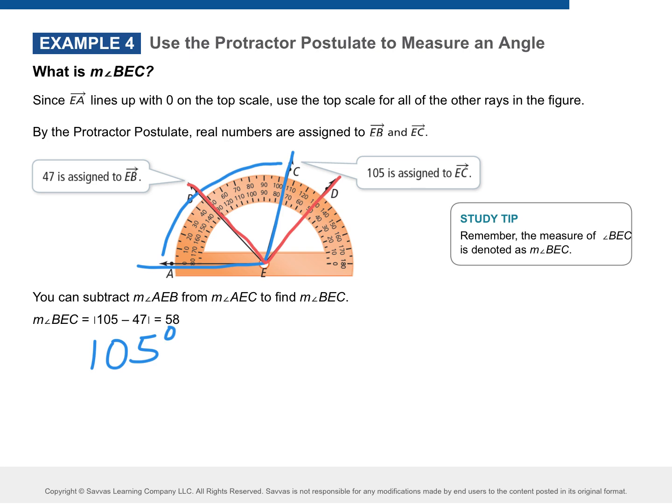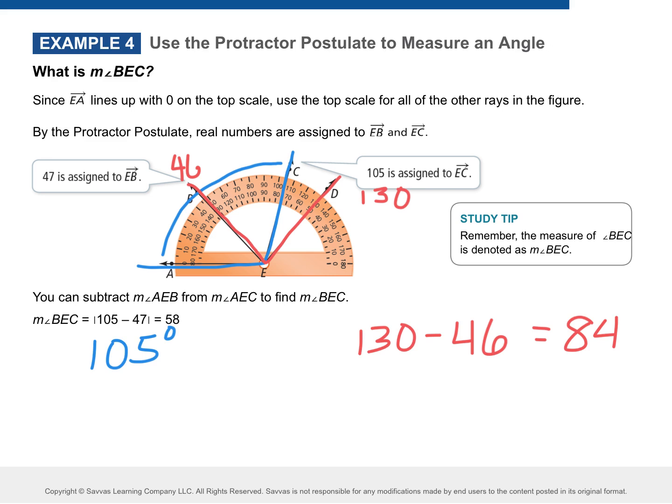No. Why not? Because you have to subtract. Why do we have to subtract? It's not on the bottom. It doesn't start at 0, so we have to subtract just like we did with our number lines. So what is the number right here? 130 minus, what was this one right here? I did 46. 46, 47, I'd accept both. I'm going to say 46. So I take 130 minus 46, what does that give you? 84, or somewhere around 84, that's fine.